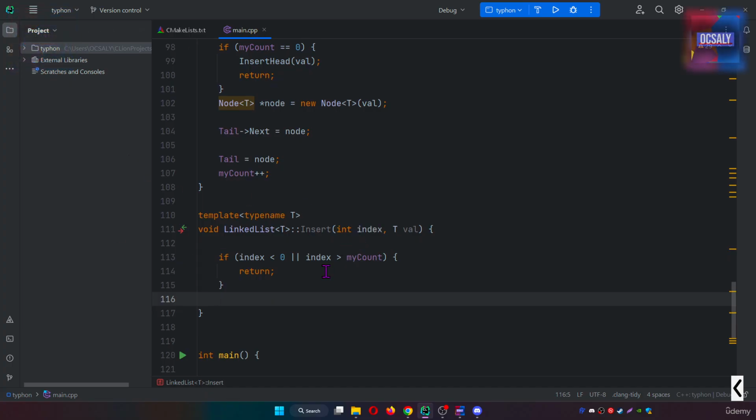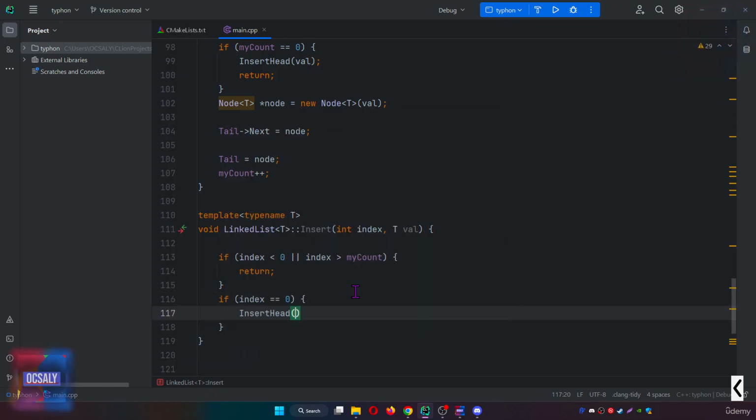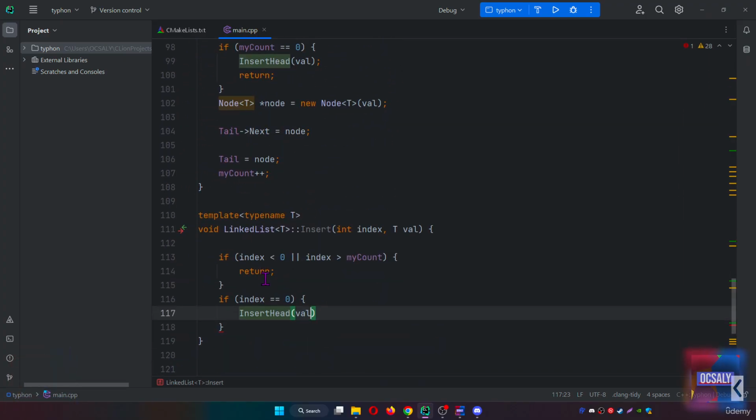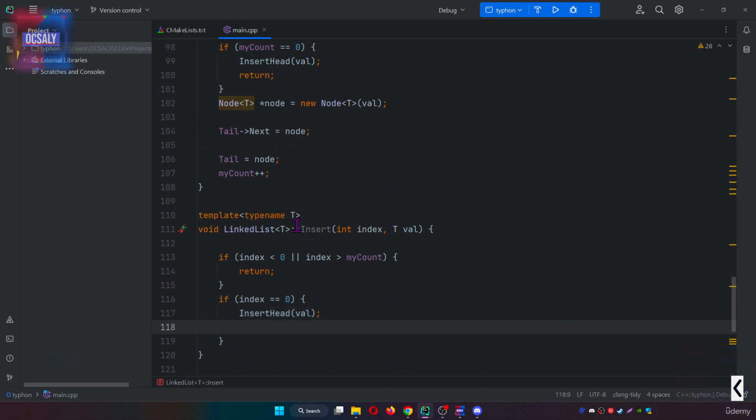So let's actually insert a new head. If index is equal to 0, then insert head, and we will pass our value. As you can see, we are again using insert head, because if our index is 0, then we can also insert head here. That's why we created this if, and after that our insert is completed, so just return here.